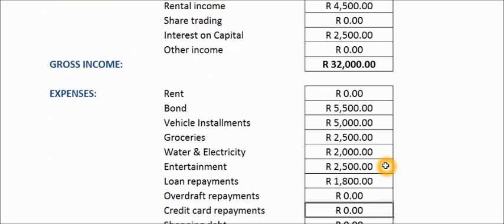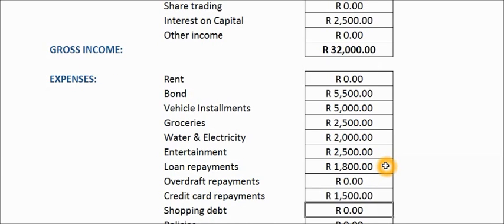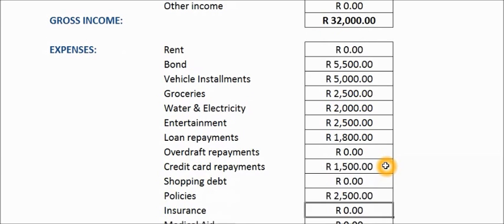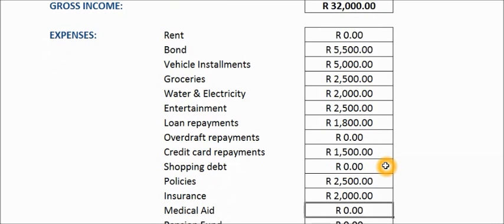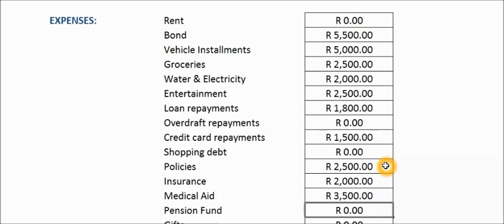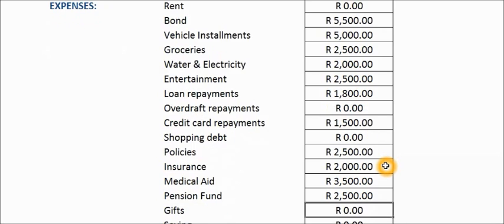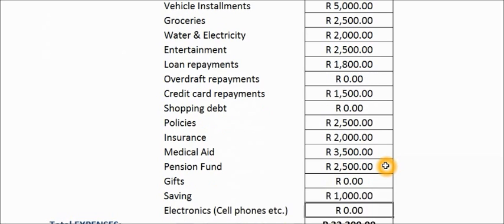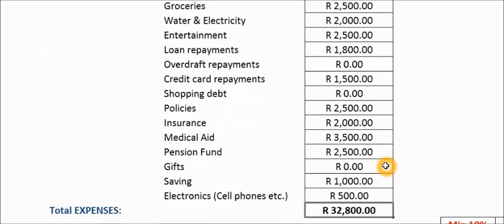then credit card repayments. If you own a credit card, you probably have to pay back say 1.5, and then shopping debt you wouldn't have, and then say for instance you got policies to the value of 2.5, and you have insurance to the value of say 2,000, and you have medical aid of 3.5 for you and your family. Pension fund is 2.5, and you don't buy any gifts, and you try and save 1,000 rand a month, and you have a cell phone contract of about 500 rand a month, which means your expenses are 32,800.